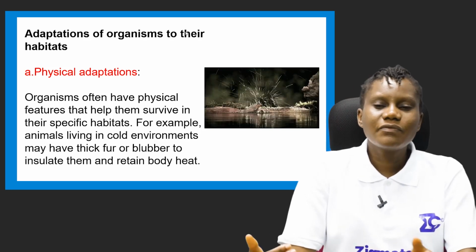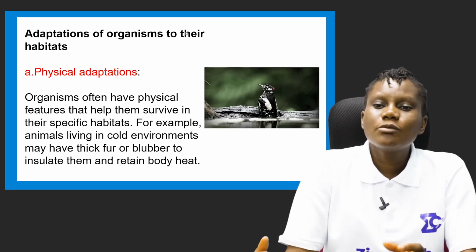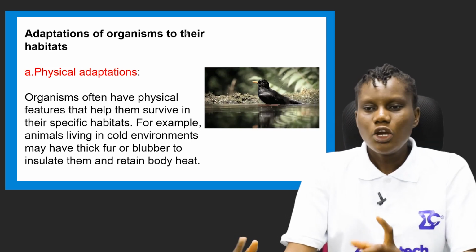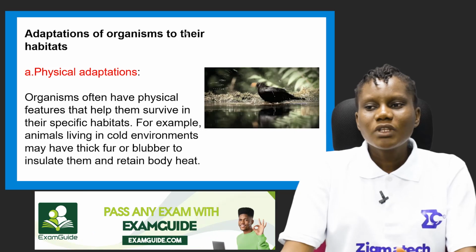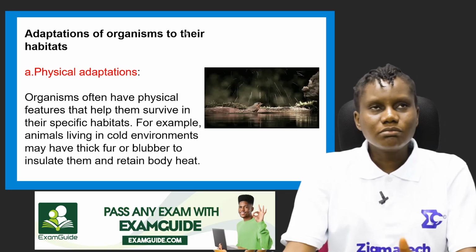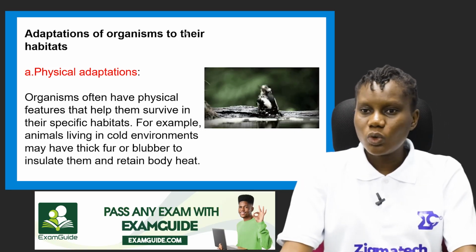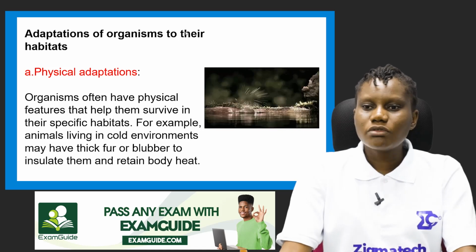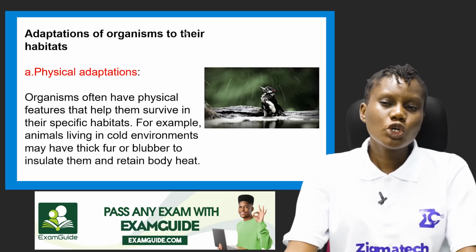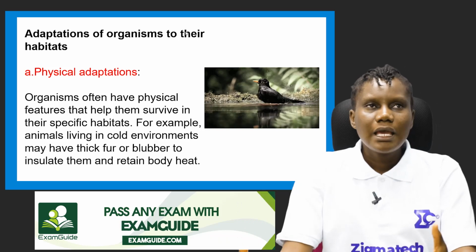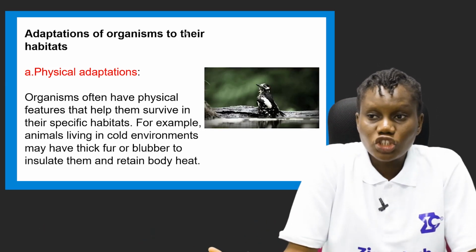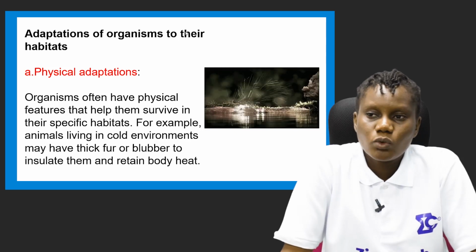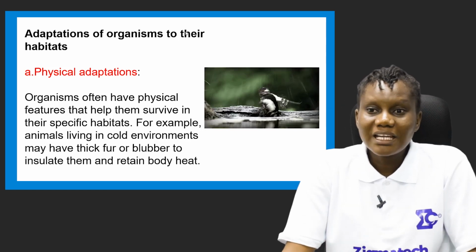Organisms often have physical features that help them survive in their specific habitats. Okay, I'm going to digress a little bit. For example, you wonder why humans cannot survive in water, despite the fact that there is oxygen in water. It is because we do not possess the kind of body shape that can help us live long in water.